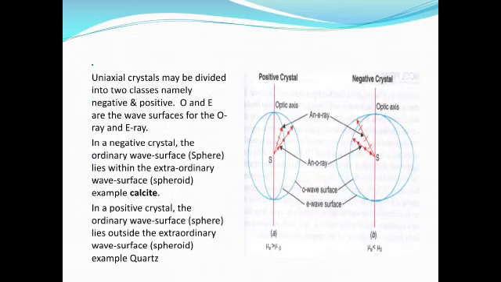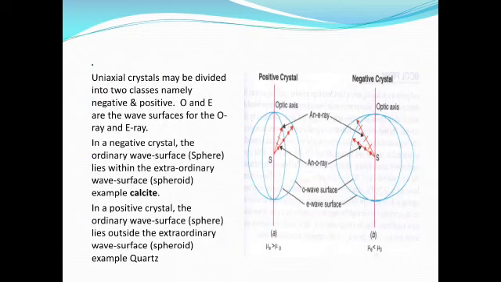For example, calcite. In the case of a positive uniaxial crystal, the ordinary wave surface lies outside the extraordinary wave surface. For example, quartz. In some conditions, when an unpolarized light is incident parallel to the optic axis, the ray is split up into ordinary and extraordinary, but the rays travel along the same direction with the same velocity.